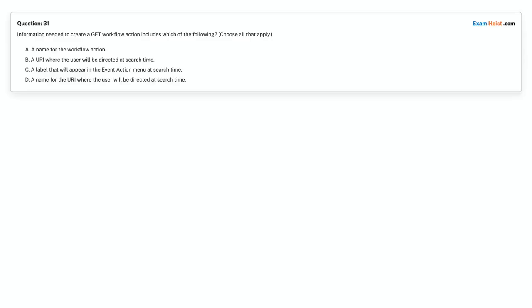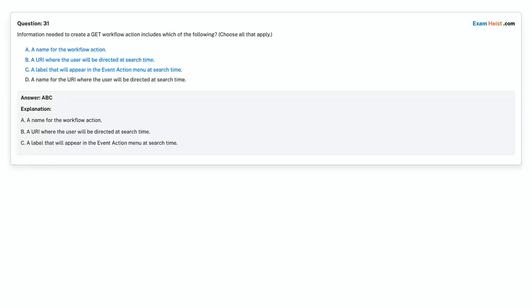Choose the correct answer. Correct answer is option A. A name for the workflow action. Option B. A URI where the user will be directed at search time. Option C. A label that will appear in the event action menu at search time.